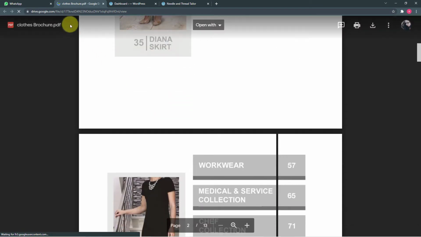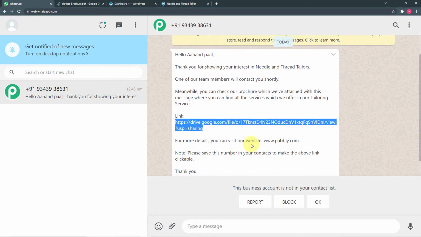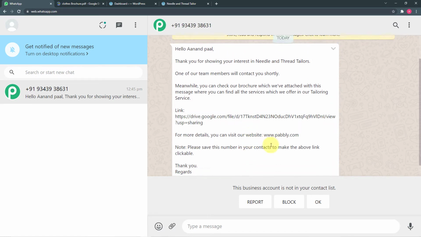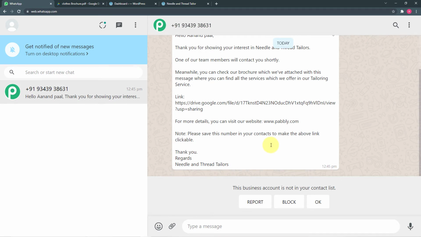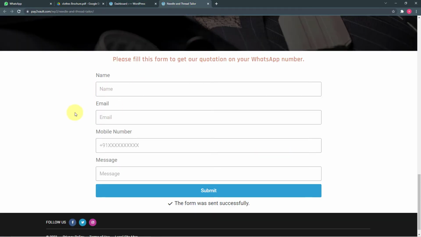And this is the kind of message a person who fills our form is going to receive. Now you guys are wondering how I managed to bring this message to this WhatsApp account without any manual typing or compilation of the message, just by filling the inquiry form on our website. So let me give you the easiest possible steps by which you can also make this automation or connection between your inquiry form and WhatsApp.